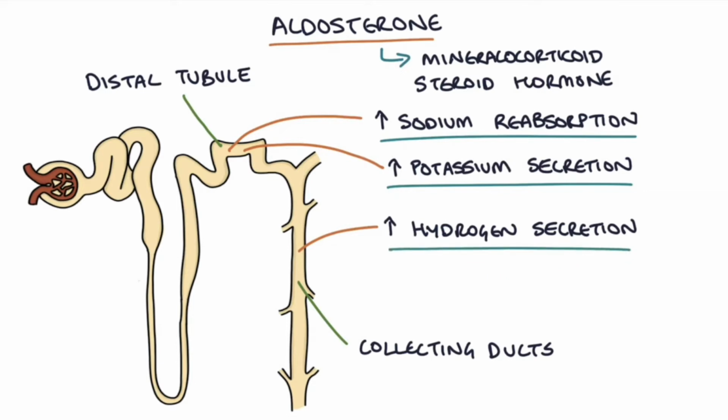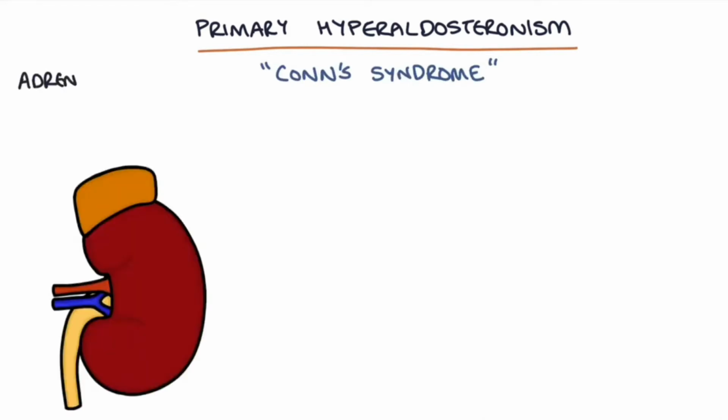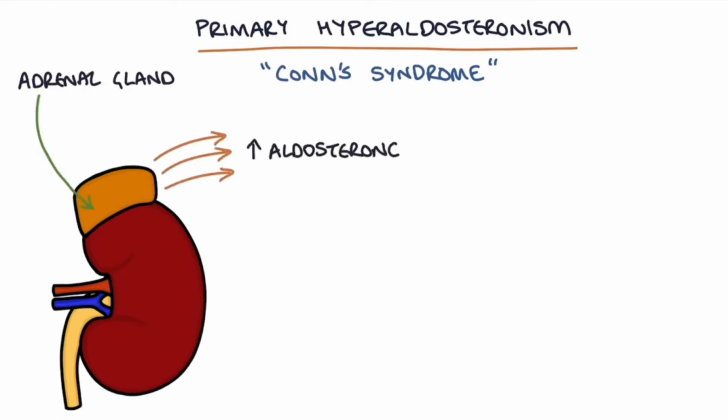Let's talk about primary hyperaldosteronism, and this is what we refer to when we talk about Conn's syndrome. Primary hyperaldosteronism is when the adrenal glands are directly responsible for producing too much aldosterone. The serum renin will be low as it's being suppressed by the high blood pressure entering the kidneys.